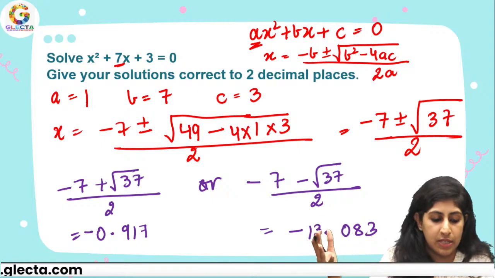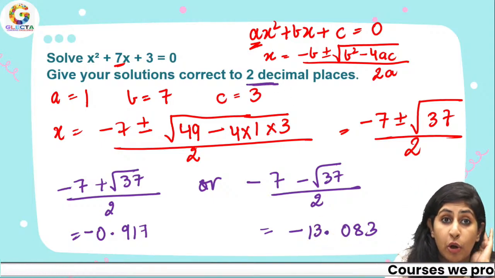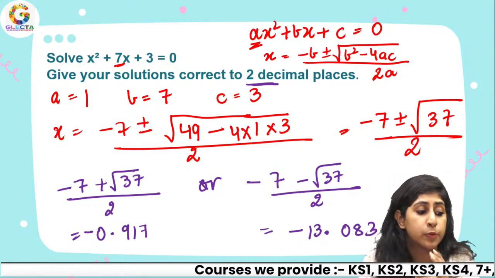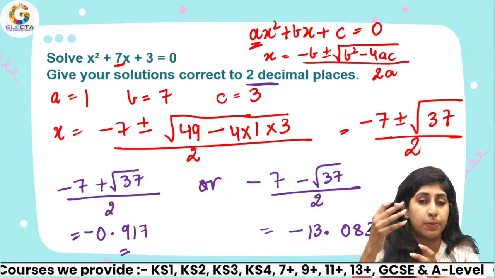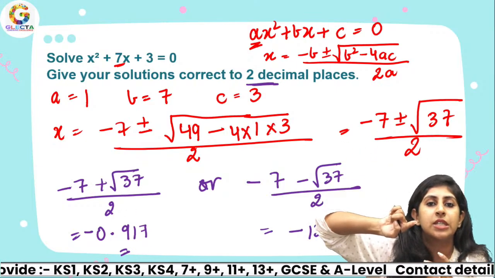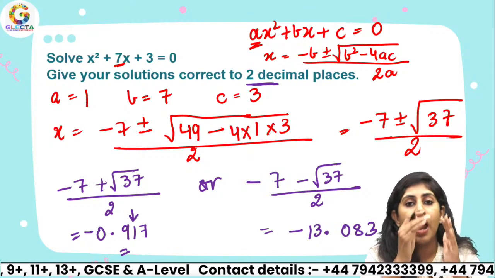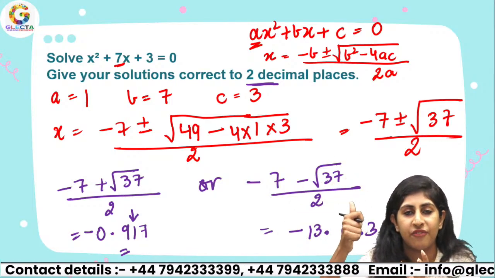But that's to 3 decimal places, right? In my question, I have to round off to 2 decimal places. So you should also know the concept of rounding. If I round off to 2 decimal places, see the second digit after the decimal. I have 1 over here. After 1, I have 7. So that 7 is going to be the deciding factor.